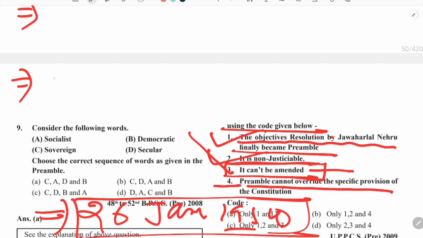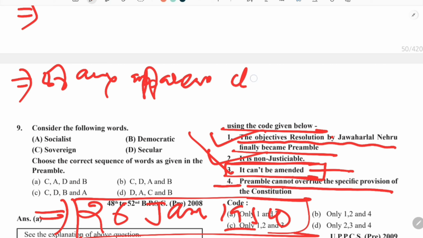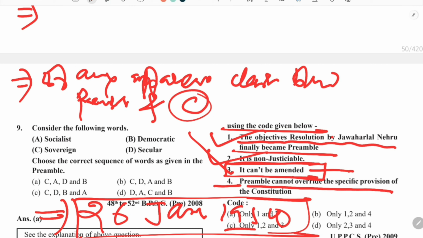That is, if there is any apparent conflict between the preamble and the provision of the constitution, then you must remember that the constitutional provision will prevail.